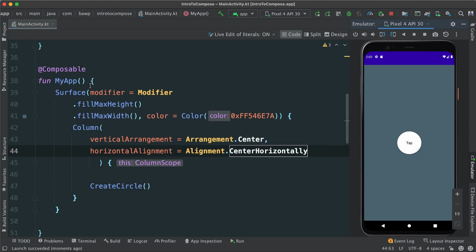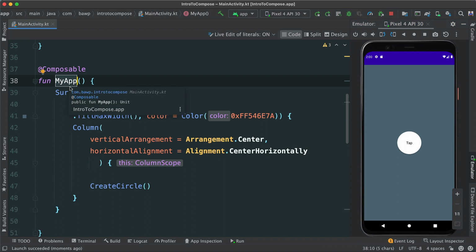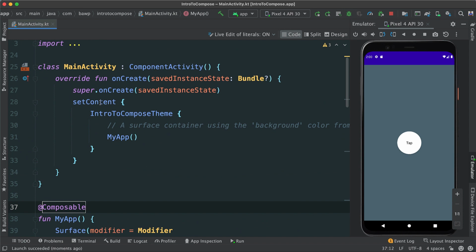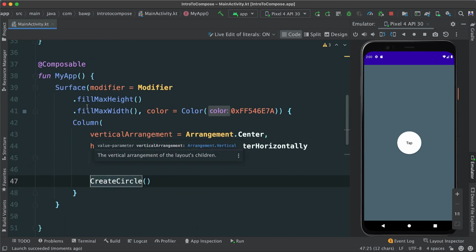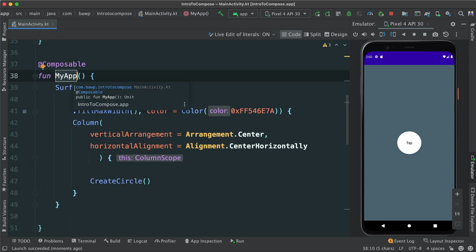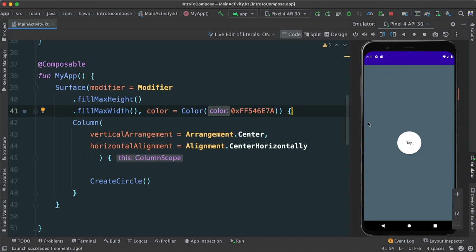Now remember, I'm passing inside of my app here, which is being called in our set content. And my app, as a composable, we have a surface, and inside of this surface, this is the surface with this color. Inside of the surface, we added a column, and we made sure that anything that is inside of this column is going to be arranged vertically center and arranged horizontally center.